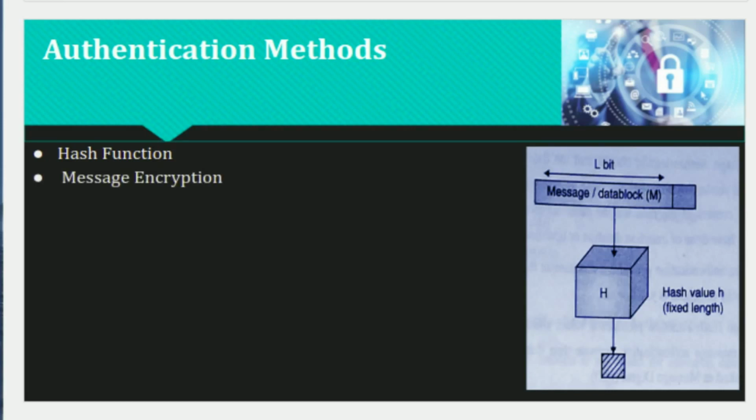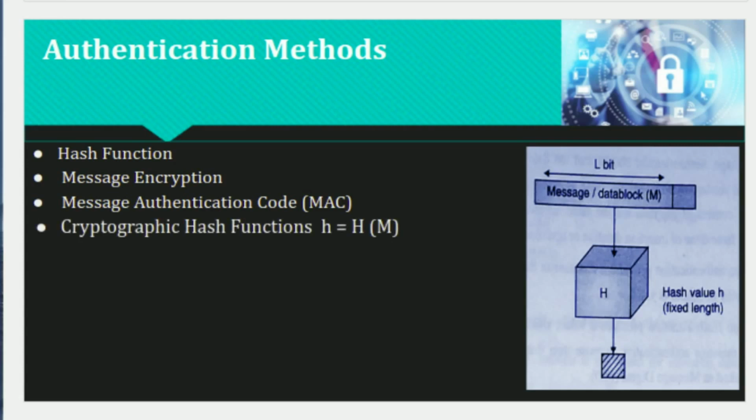The ciphertext produced after the encryption acts as the authenticator. Message authentication code, that is called MAC, ensures that only the receiver can identify the original message. The message authentication code MAC is a small fixed size block of data.